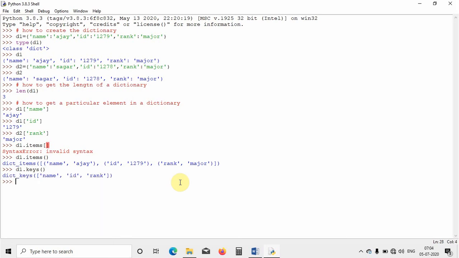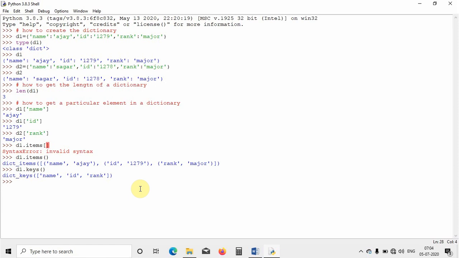So it is showing me only the keys which are present in the d1 dictionary, that is name, ID and rank. So you can see name, ID and rank has been displayed here. Like this you can just get the keys, or if you want the whole table, you can get the whole table or a whole dictionary.